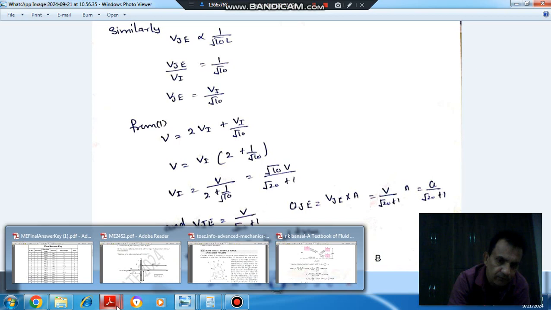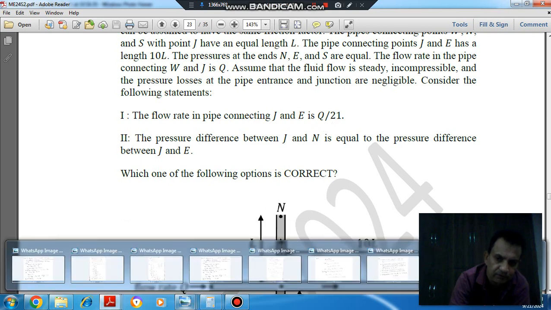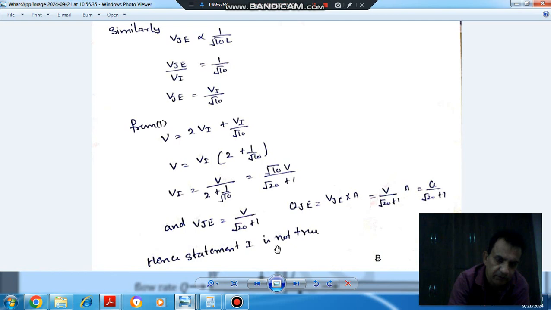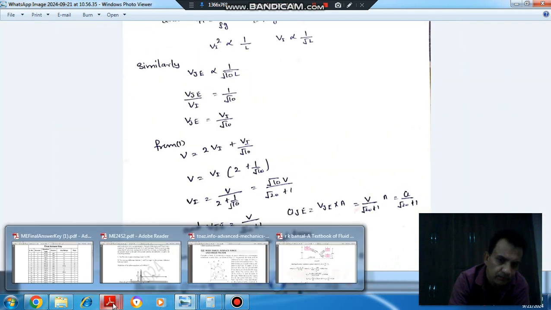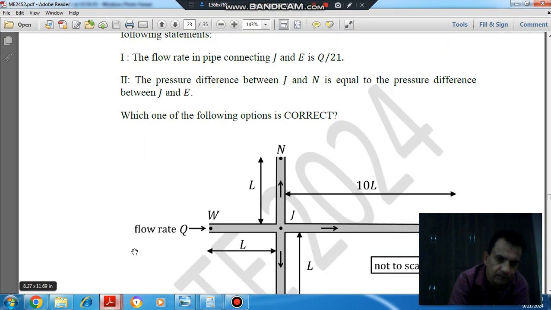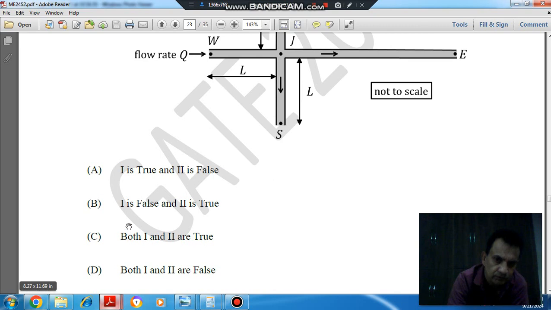Statement 1 says the flow rate in pipe JE is Q by 21. That is wrong, since it is Q by (root 40 plus 1). So statement 1 is not true and statement 2 is true. It means statement 1 is false and 2 is true.